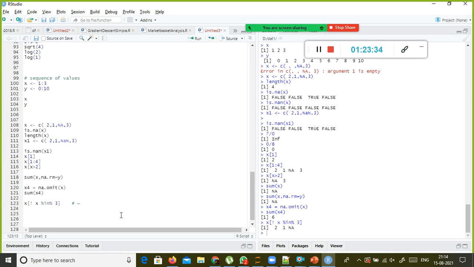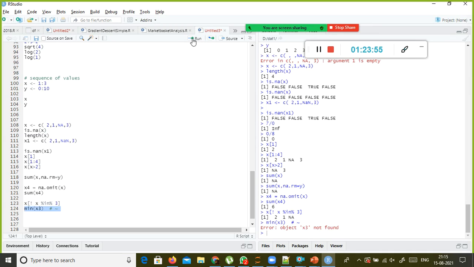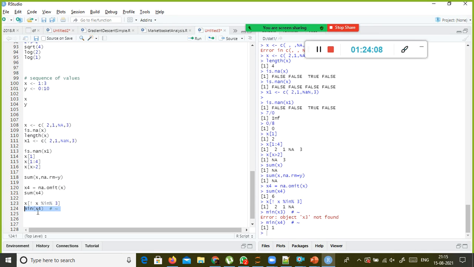And how will you exclude the value in Python? You can use tilde, and also you can use min or max. Try the same thing with min of x4, max of x4, median. Object x3 is not available, sorry, x4, because in x4 we removed the missing values. Especially when you use min, max, the data set should not have any missing value in it.